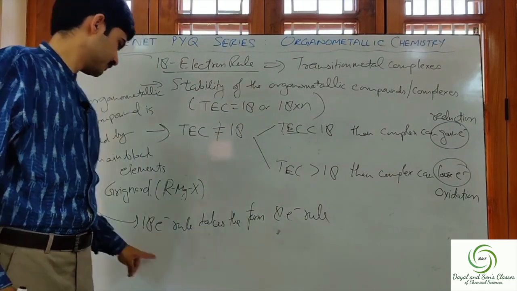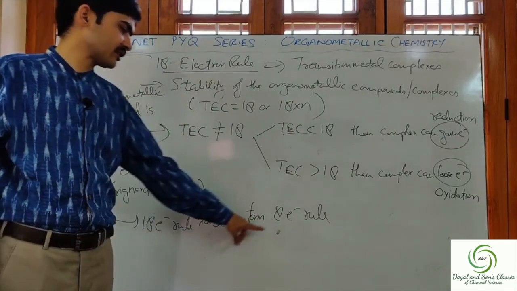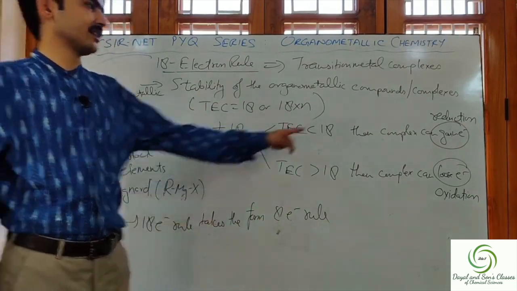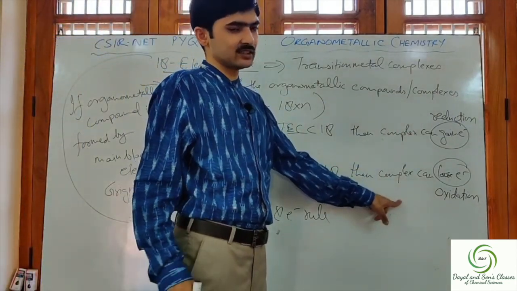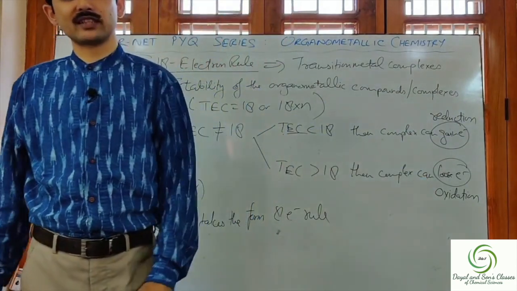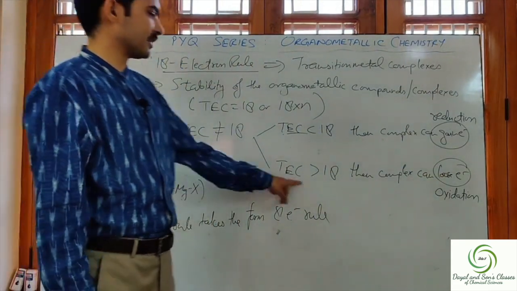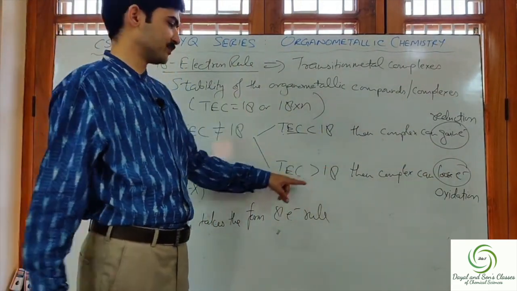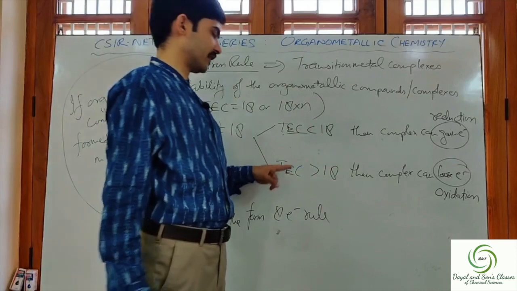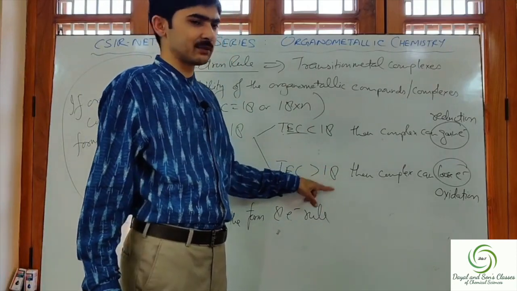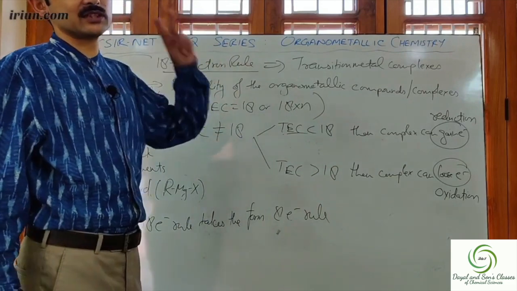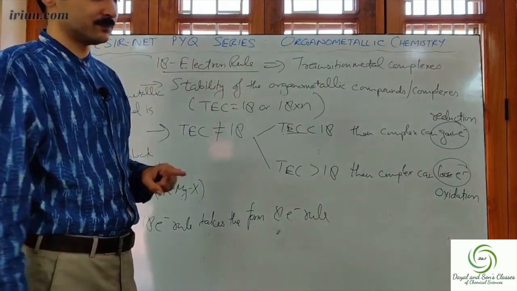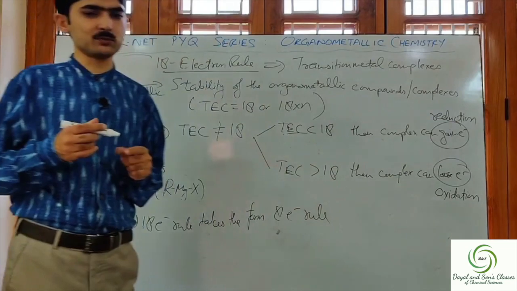And if the total electron count is less than 8, then it can get reduced. And if TC is greater than 8, then the complex can get reduced. One more thing I forgot to tell you: if TC is greater than 18 but is equal to a multiple of 18, then again it will be stable and it will be difficult for them to get reduced. Alright, I hope this is clear.